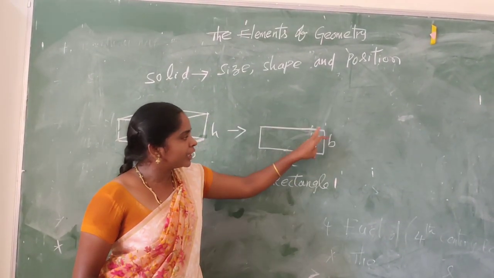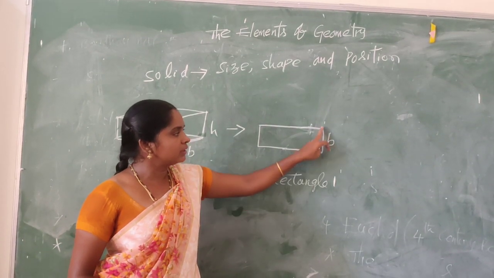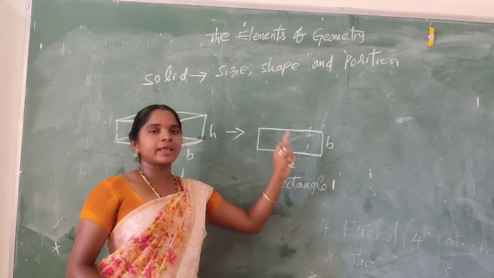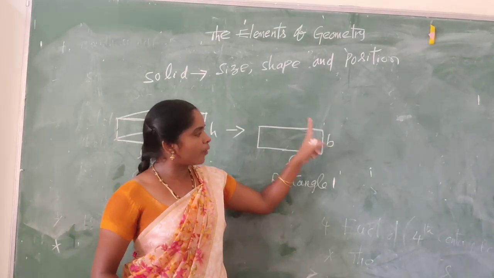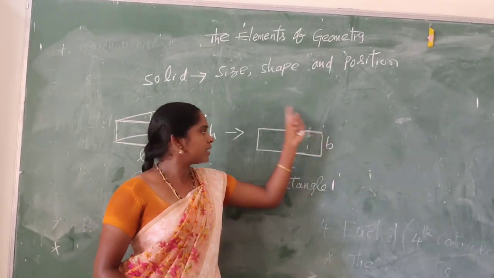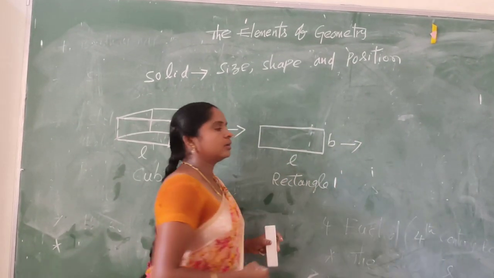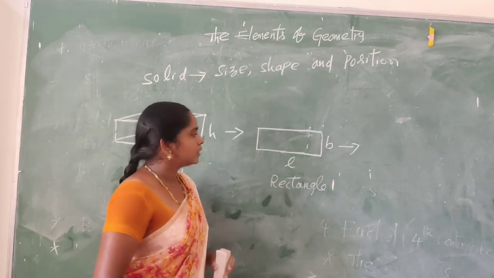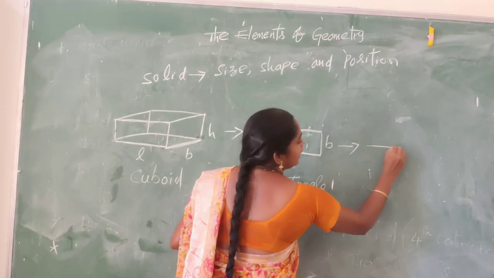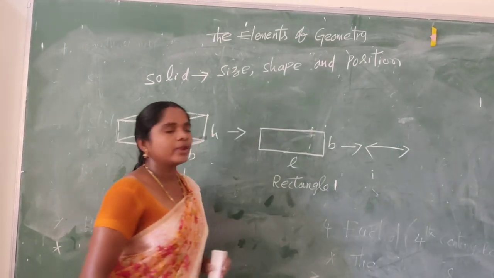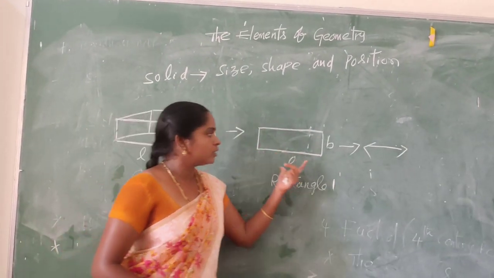Now, if we remove one dimension, breadth, from this rectangle, we will get only a line.